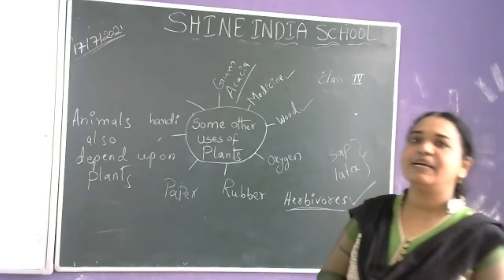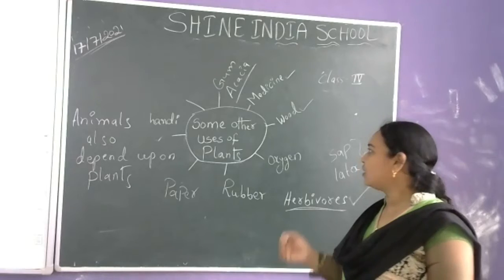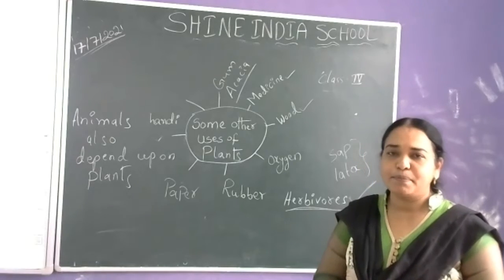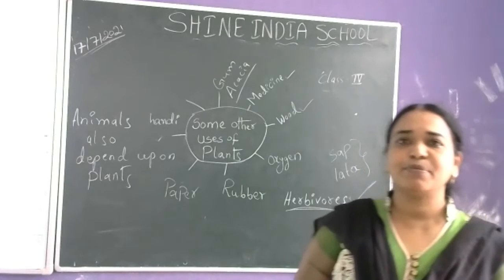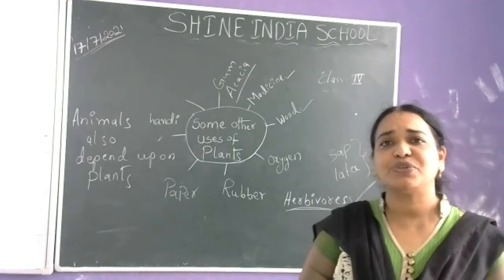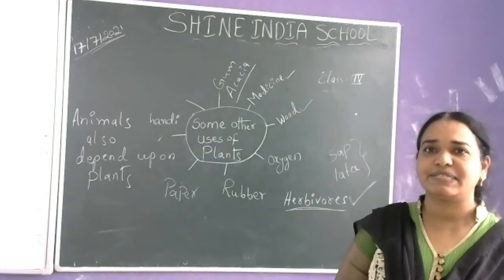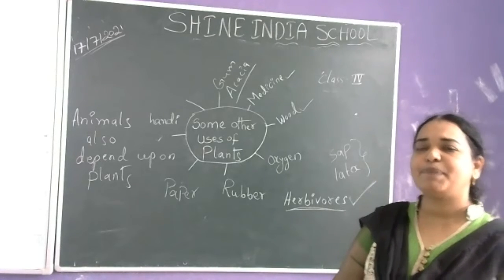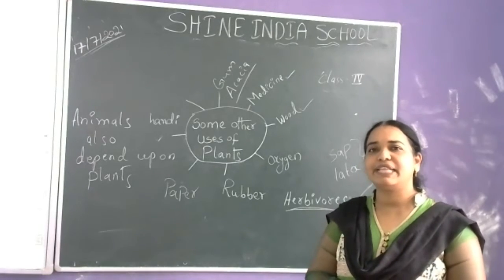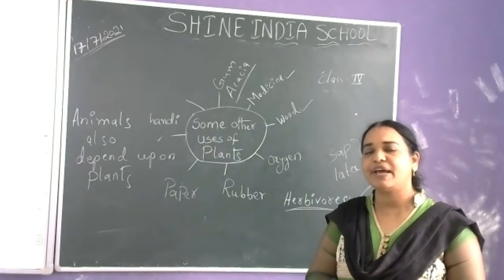So like that, and also where the plants are more, indirectly plants are also helpful in getting the rains. How can we say that plants are helpful in getting the rains? Do you have any idea?